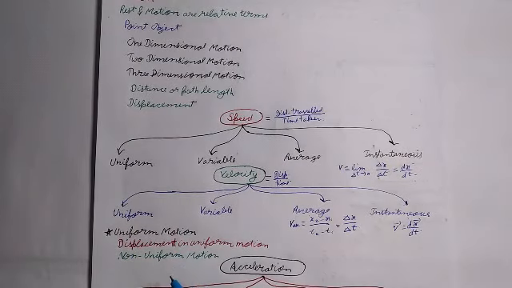Now let's understand uniform motion. An object is said to be in uniform motion if it covers equal distance in equal intervals of time, however small these intervals may be, in the same fixed direction.